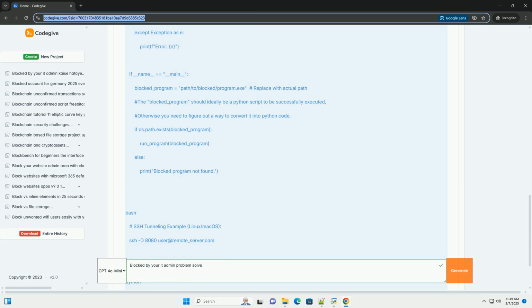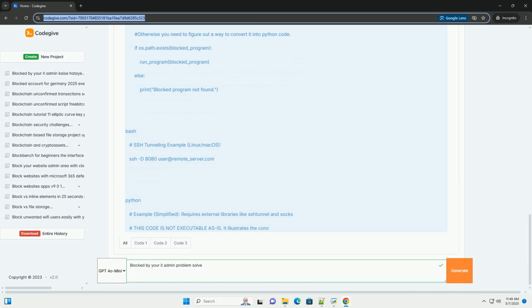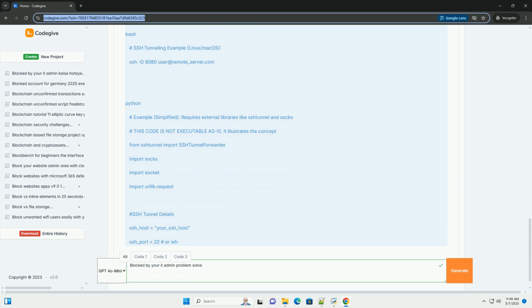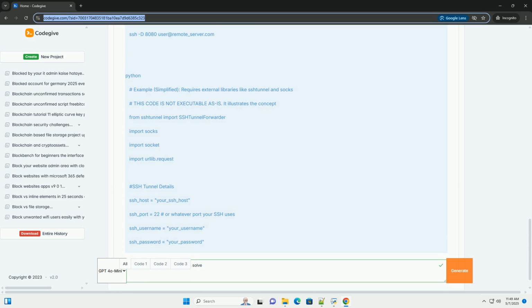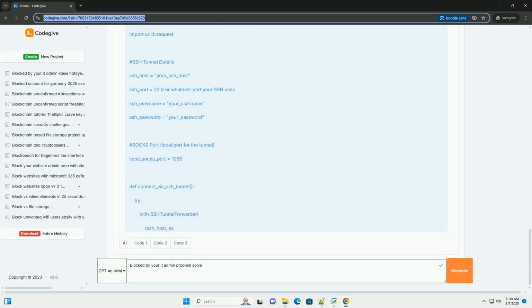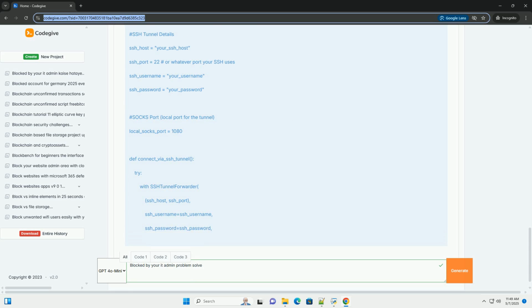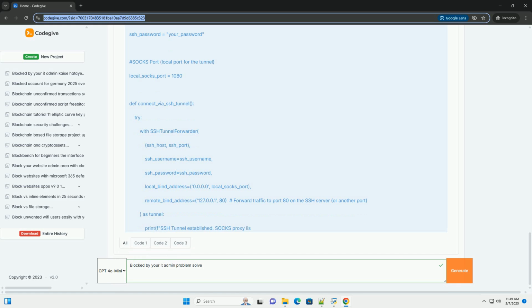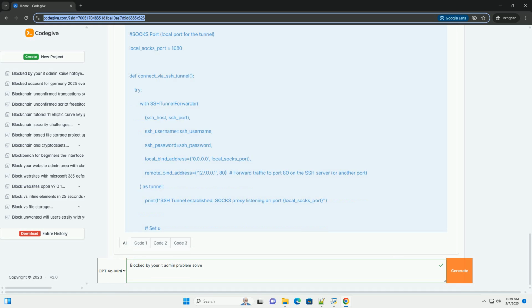Understanding the root cause. Before diving into solutions, it's crucial to understand why you're encountering this error. It's a symptom, not the disease. Here's a breakdown of typical culprits. Group Policy Objects, GPO, in Windows environments. IT administrators use GPOs to manage user and computer settings centrally. GPOs can enforce software restrictions, block access to certain websites, disable specific features, and much more. This is the most common cause in corporate or educational settings.